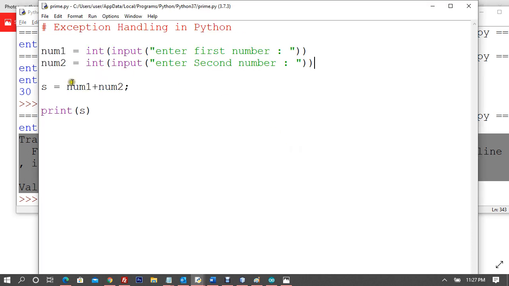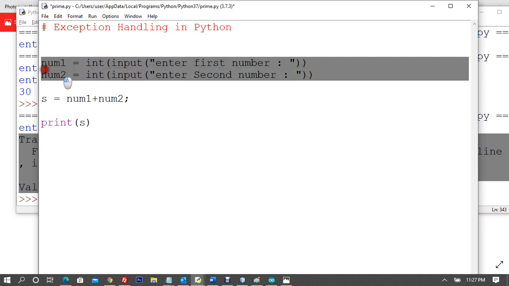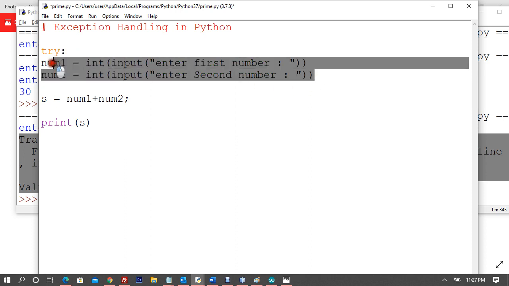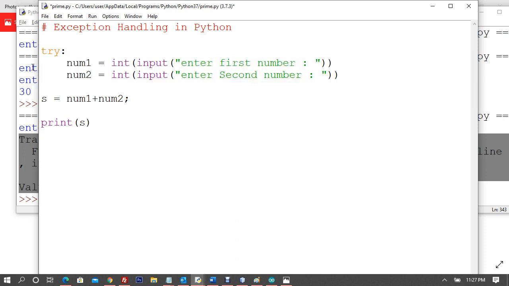Now what I do right here, I'll put this code, which is generating an exception, in a try. I'm asking, hey Python, will you try, please try to execute this code, but except, if it generates an exception.